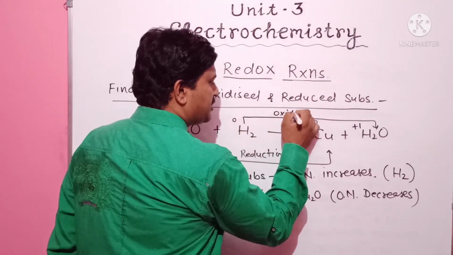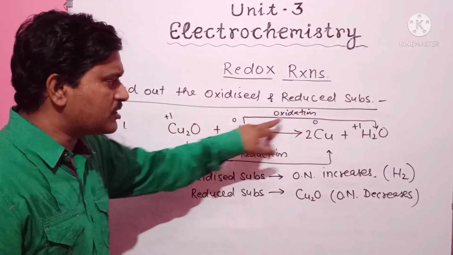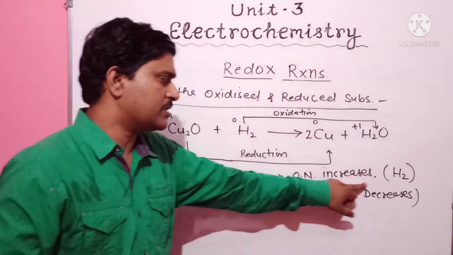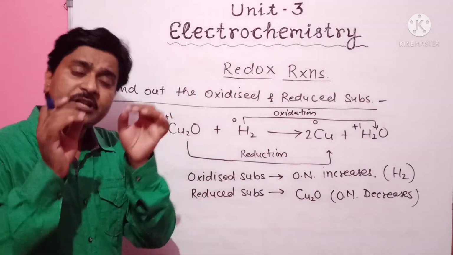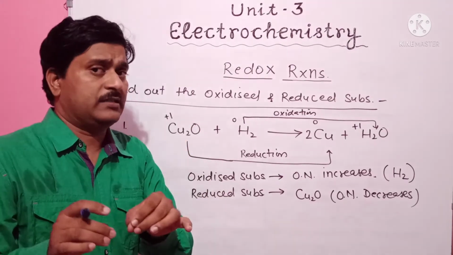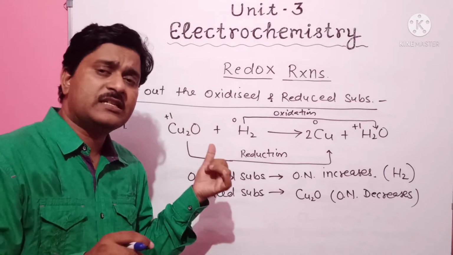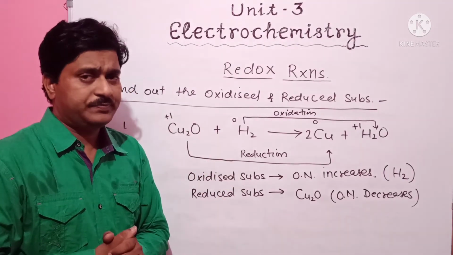So here oxidation occurs. The substance whose oxidation occurs is called the oxidized substance. So here the oxidized substance is hydrogen. So we can find out with the help of any aspect of the 4 points which we discussed just a few minutes ago.